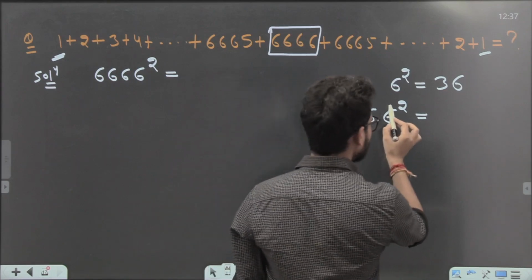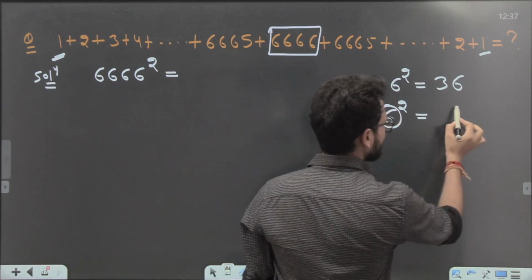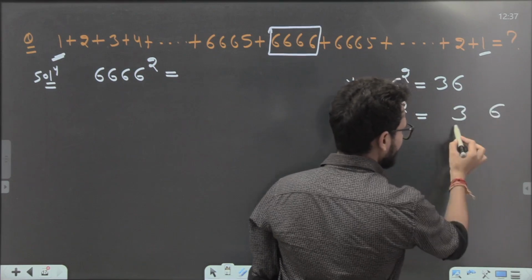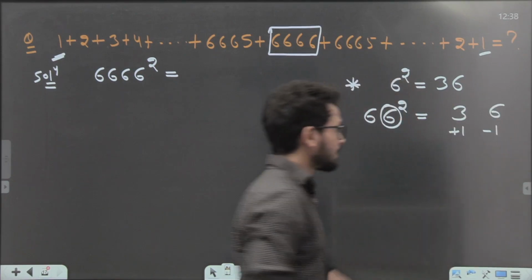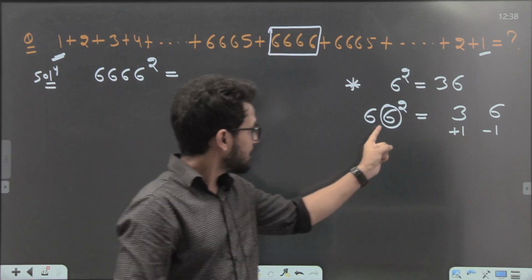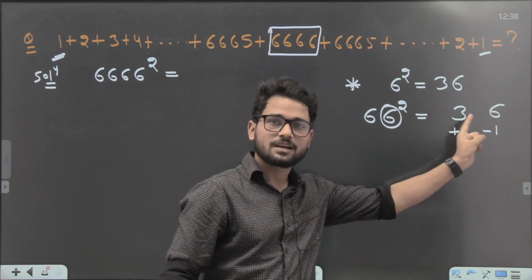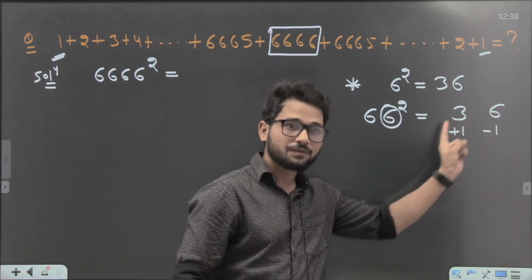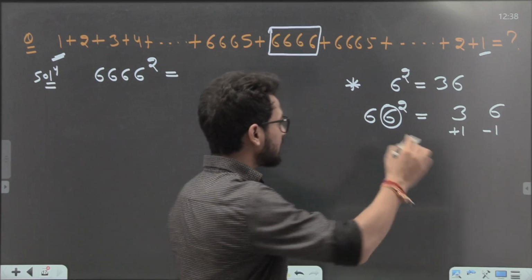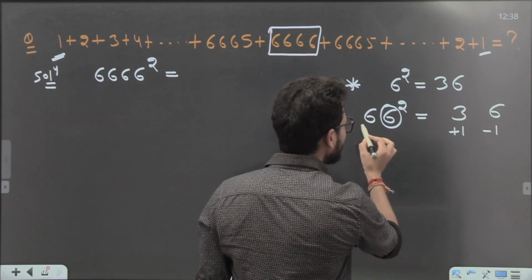Look here, do the square of 6. 6 square is 36. Here plus 1 and there minus 1. Guys, do the square of the first 6, that is 36, on the left hand plus 1, on the right hand minus 1. And how many 6s are there?